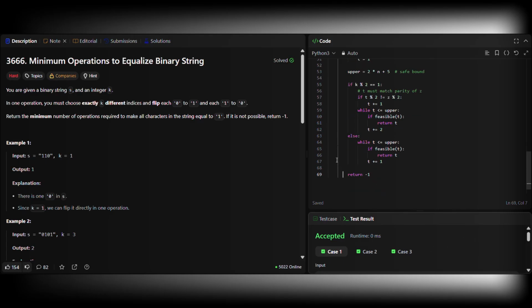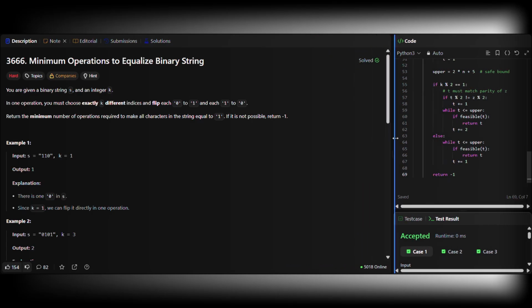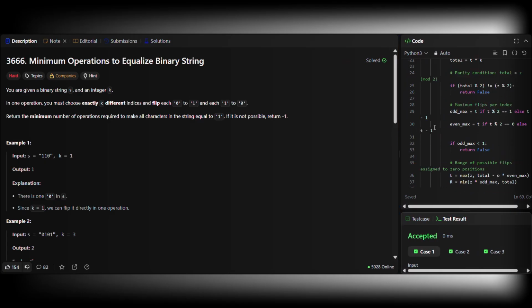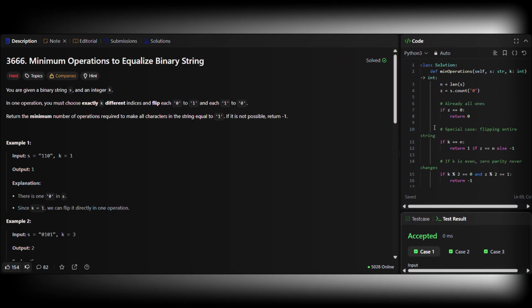Pause here. Notice what just happened. We never flipped a single character. We solved a string problem without touching the string. That's pattern evolution. Comment below: did you first think simulation? Be honest. Why does an interviewer ask this? They're testing your ability to recognize invariants, your parity reasoning, constructive feasibility, and avoiding the brute force temptation.